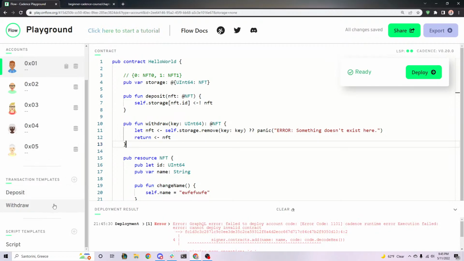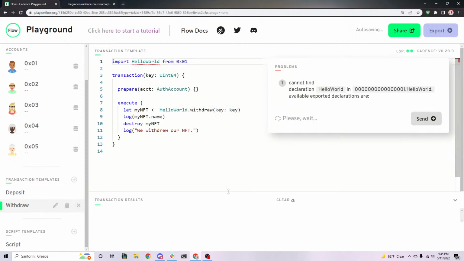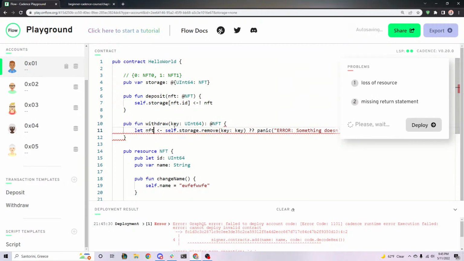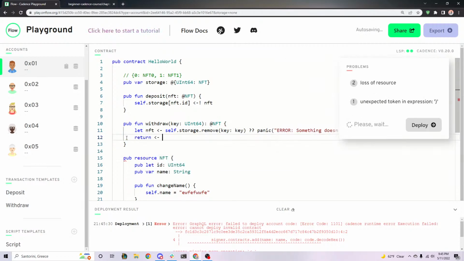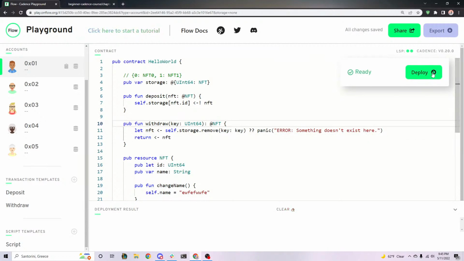But anyway, the point that I'm trying to show you is that instead of printing unexpectedly found nil, it would print this instead. So it would print error, something doesn't exist here. I wish I could show you guys, but it's not being helpful. I'll try one more time. Oh, okay, it worked.